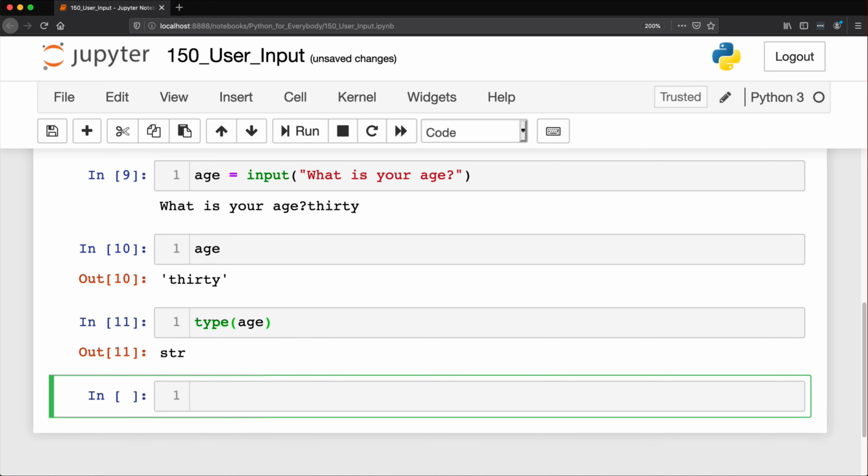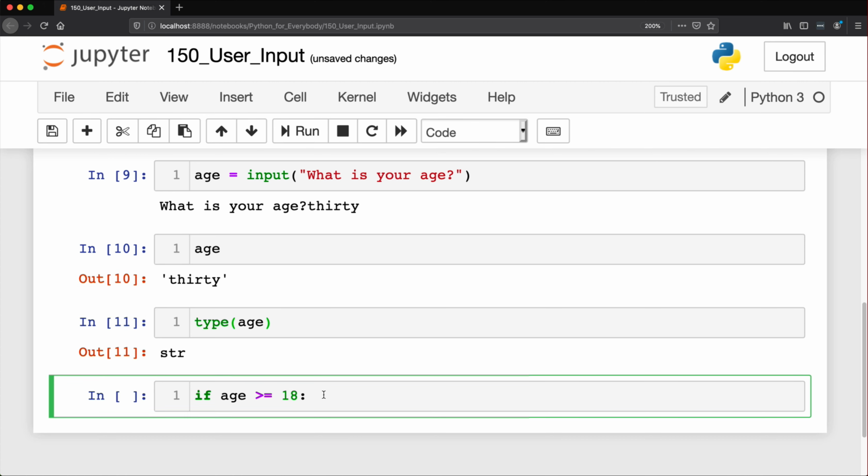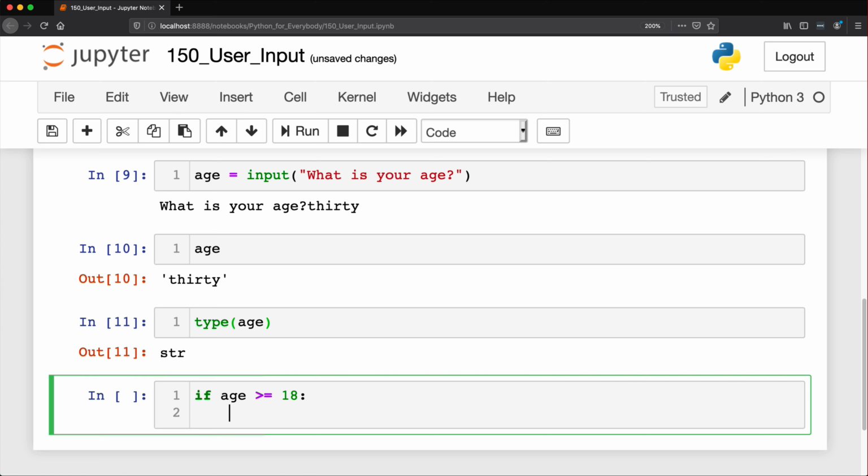But now in Python, what if I said, hey, Python, I need to know if someone is 18 or older. I could say if age is greater than or equal to 18, well, this is already a number. Strings tend to have quotations around them or apostrophes around them, and numbers do not. So if the age is greater than or equal to 18, print, you can vote. So a very boring example, but nonetheless a good one here.